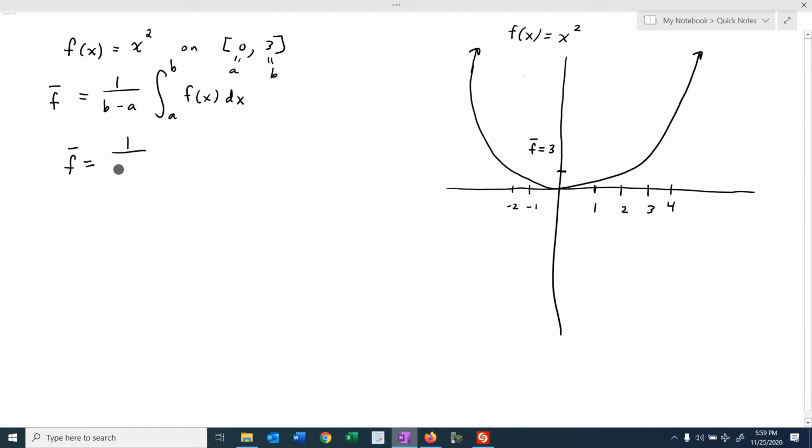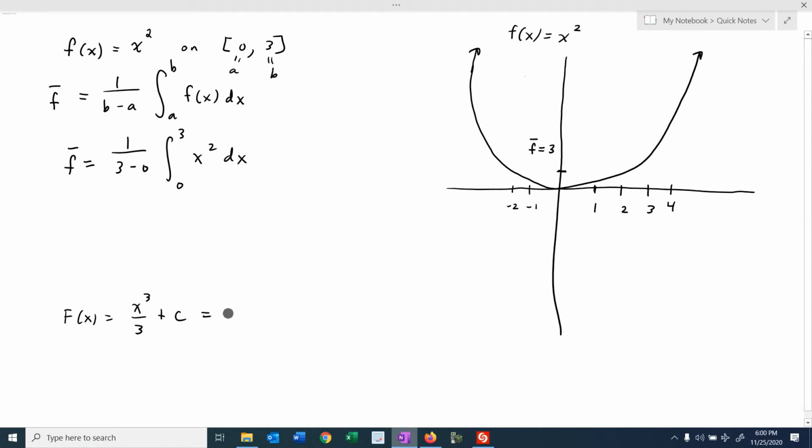Okay, so it's going to be 1 over b minus a times the definite integral from 0 to 3 of x squared. Okay, notice x squared is continuous on the closed interval from 0 to 3. And so we can use the fundamental theorem of calculus to evaluate this definite integral. So we just need to find any antiderivative of x squared, which is x cubed over 3 plus any constant.